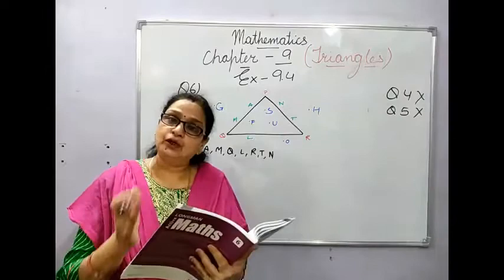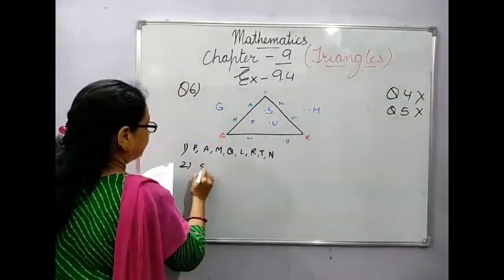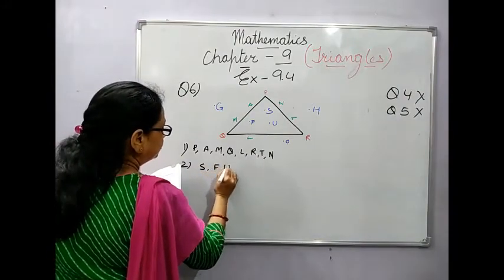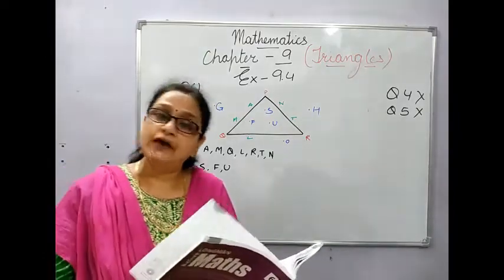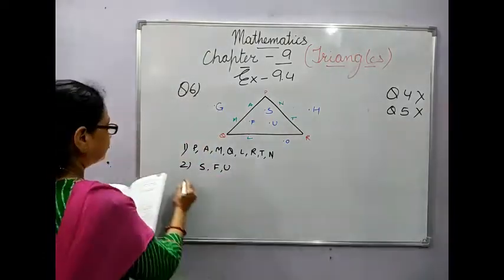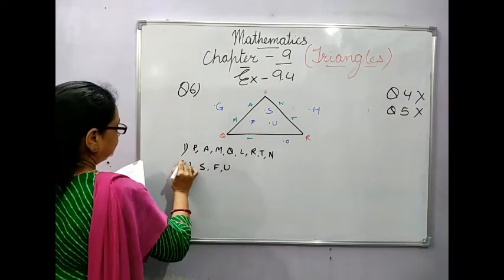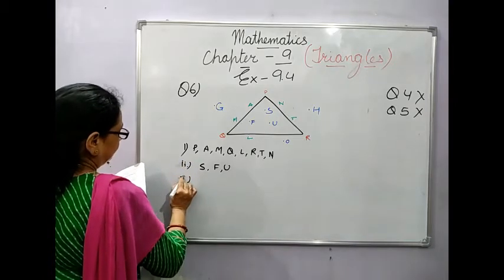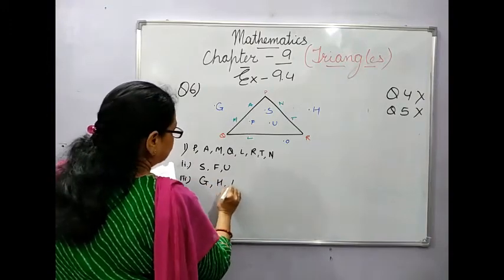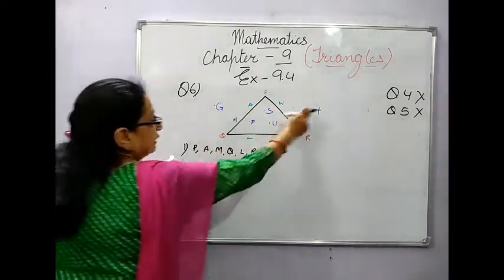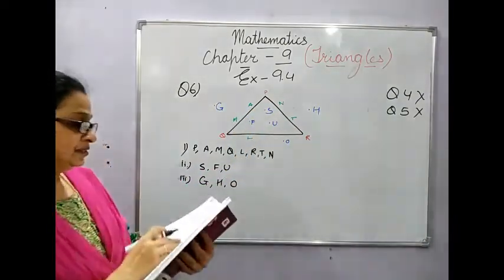Then second, the interior of triangle PQR. All the points which are enclosed within the boundary of this triangle are said to be the interior. So they are S, F, U. Then the exterior means those which are outside the triangle. So the third question, I'll write it like this so that you don't get confused. Okay, so outside they are G, H and O. They are outside the triangle.